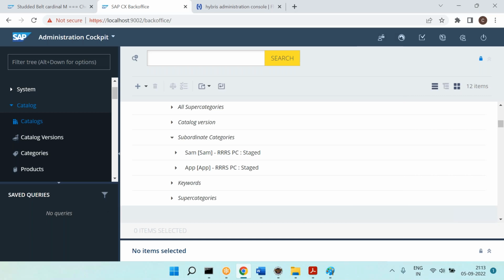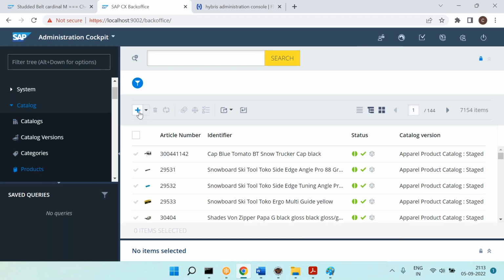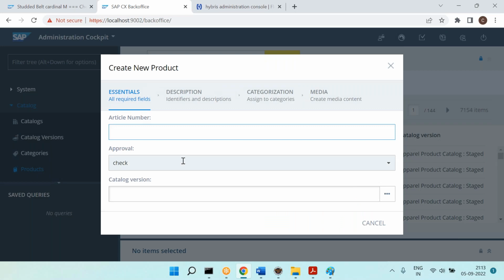Okay, now how do I do that? You can go here and click on this plus symbol. Now you need to give the article number, which is nothing but the product code. So Samsung Galaxy. Every product will have approval statuses.